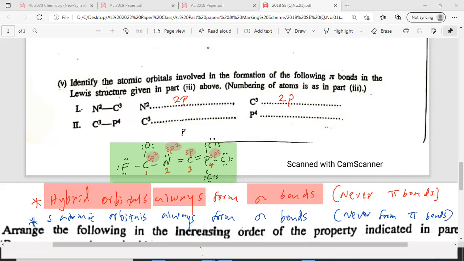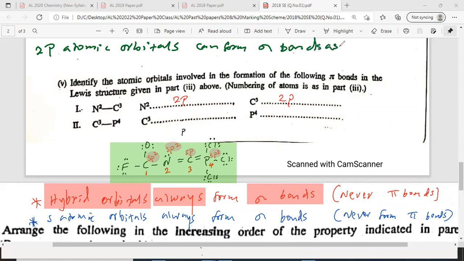And again, put a star and write this also. 2p atomic orbitals can form both sigma bonds as well as pi bonds.